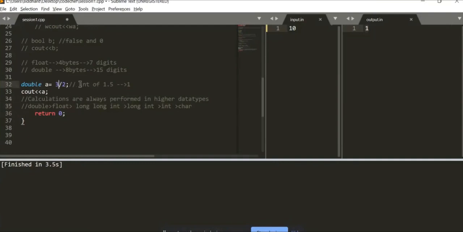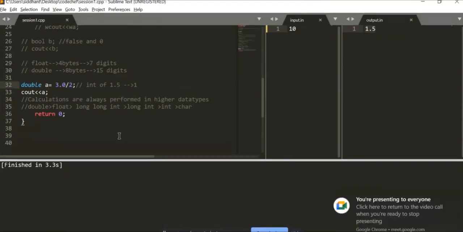So if I want to store a double value over here, I want 1.5. What I will do is simply write 3.0 instead. When I write 3.0, notice over here, the output I get is 1.5. That is because 3.0 belongs to float. So this whole expression now has a return type of float. So it will return me the 1.5 value, which will then get stored in the double. As simple as that. So this is the simple thing.